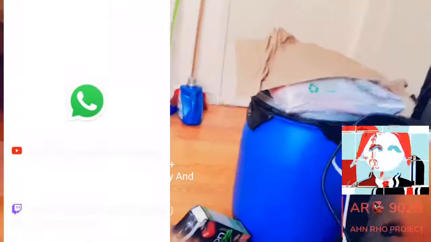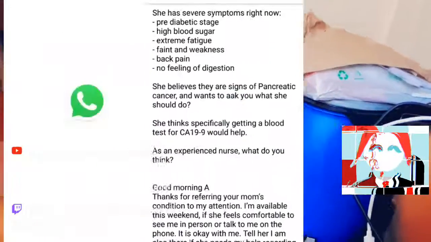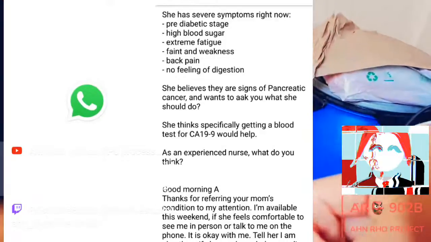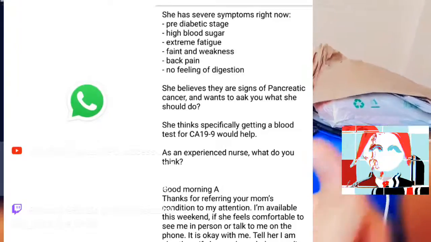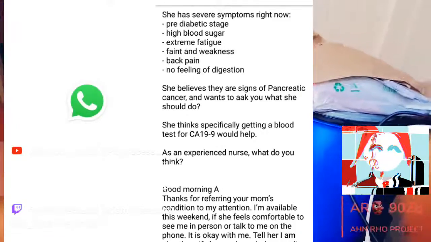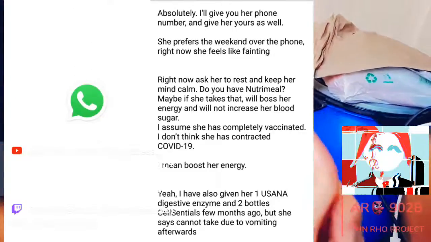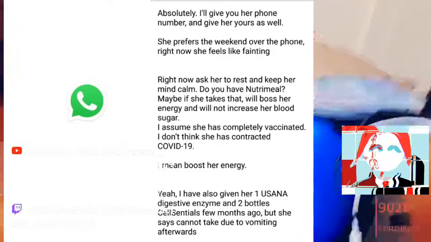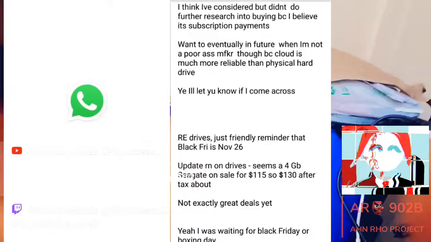And of course, like I said, here is a WhatsApp call I had. So I'm going to read up some things here. She has severe symptoms right now: pre-diabetic stage, high blood pressure, extreme fatigue. She thinks specifically getting blood tests for CA19-9 would help. Experienced nurse, what do you think? KW, who I was referring to, and here's her response. Obviously, giving her one bottle of Usana. Right now, ask her to do some rest, keep her mind calm, to have Nutrimil, all that kind of stuff. And here's the conversation with my cousin, which again I won't get into, but the drive's recommendation of the Black Friday.